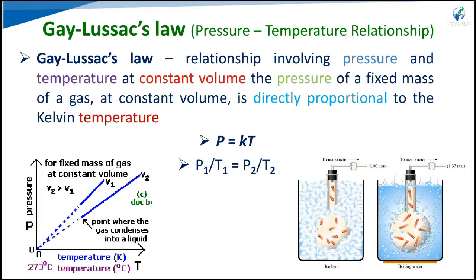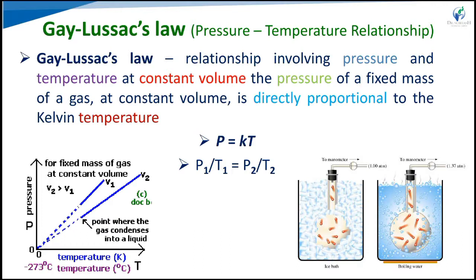Here we see in the demonstration, at the lower temperature in the ice bath, the pressure is 1 atmosphere. If we increase the temperature, the pressure also increases. In the boiling water, we keep the volume constant.